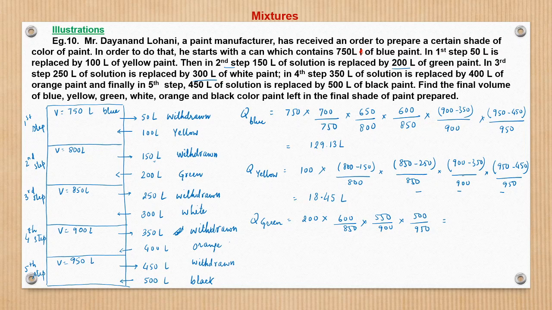This gives 45.41 liters. These calculations are not that important. Basically, the concept is what you should get, how we are proceeding ahead. Then the quantity of white, after green.